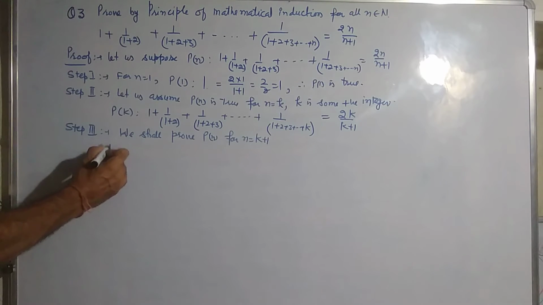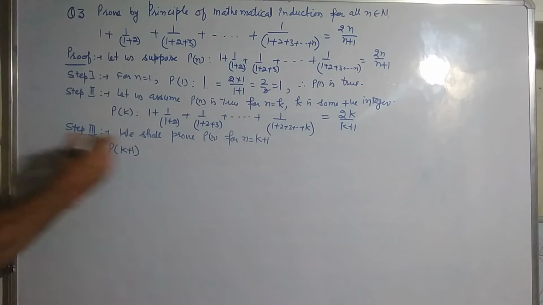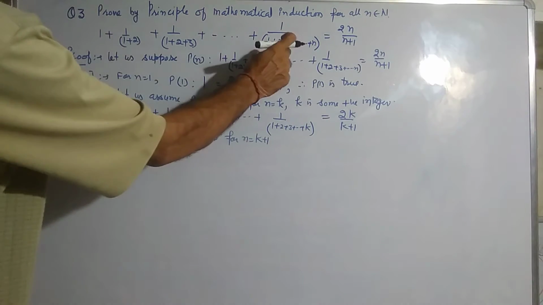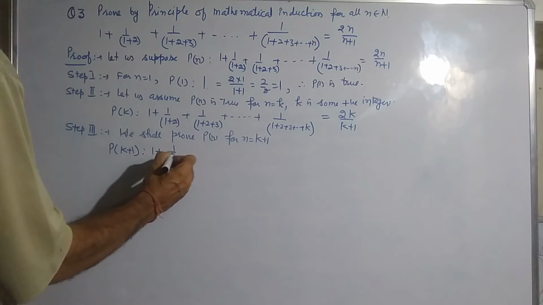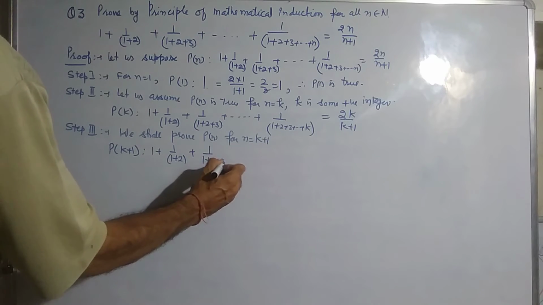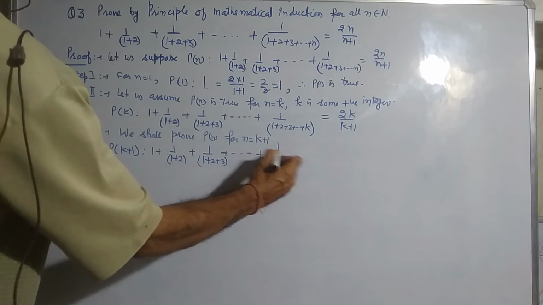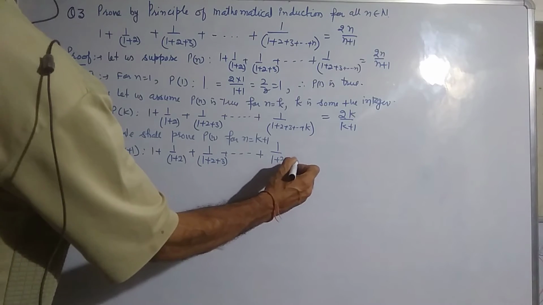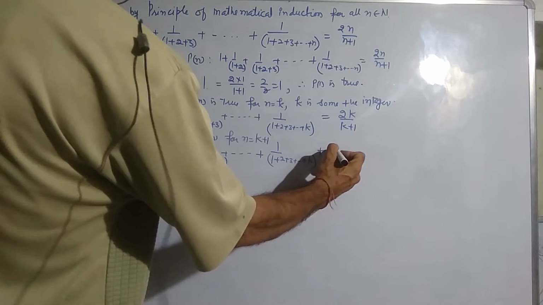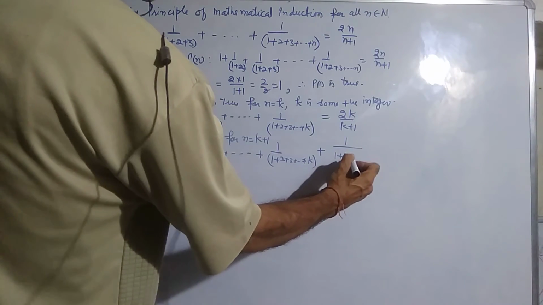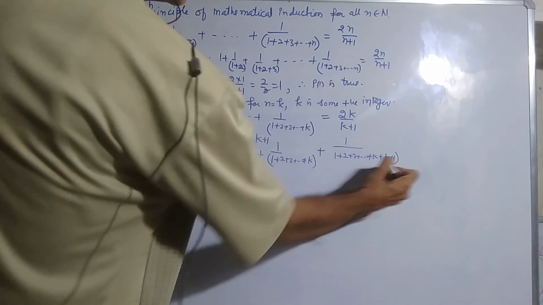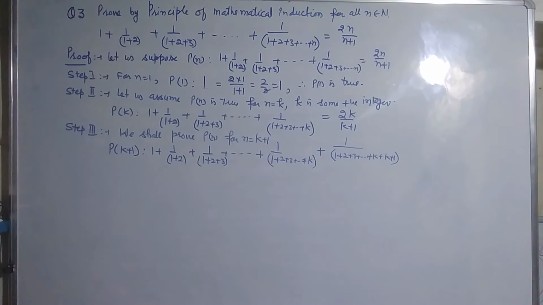Now the statement Pn becomes Pk+1, where we take k+1 terms: 1 + 1/(1+2), this is the second term, this is the third term, 1/(1+2+3), and so on, 1/(1+2+3+...+k). This is the kth term, and the (k+1)th term is 1/(1+2+3+...+k+1).